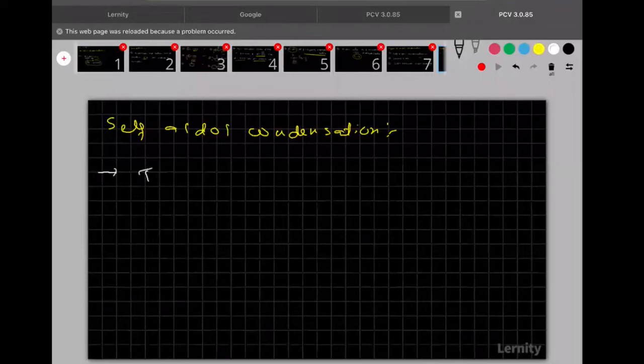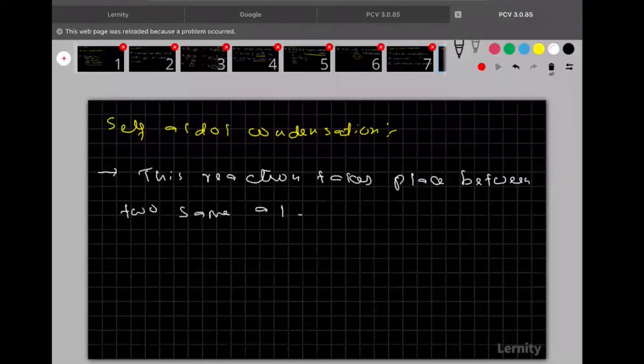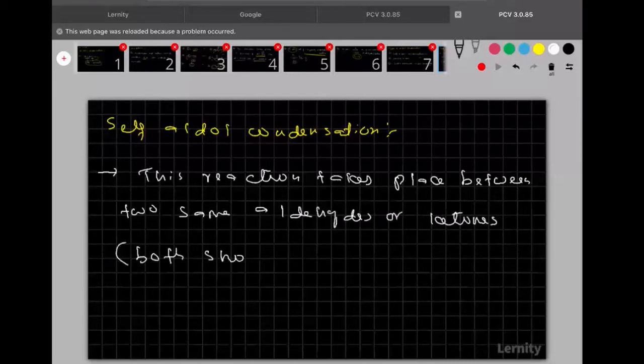Here I am writing, this reaction takes place between two same aldehydes or ketones. But remember everyone, both should have alpha hydrogens.